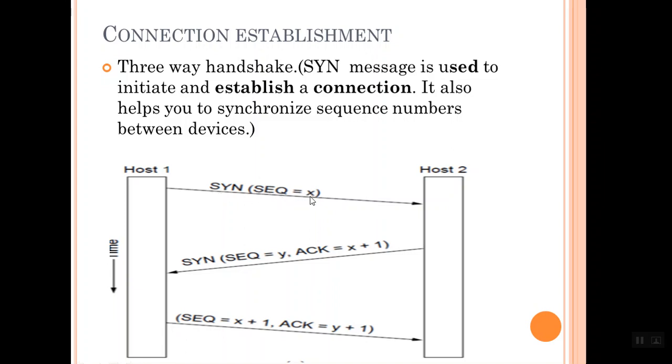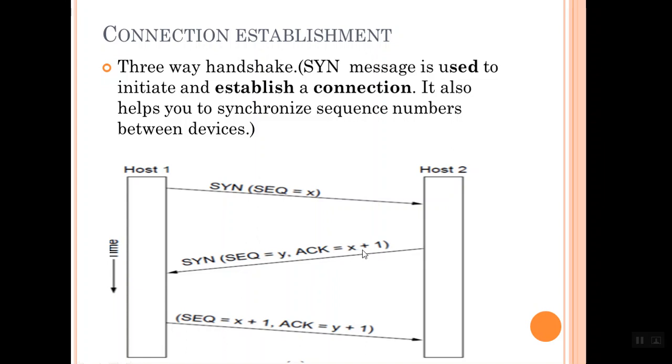This message specifies that the sequence number of host 1 is X, and host 2 will acknowledge with X plus 1, which means host 2 needs a segment with sequence number X plus 1, because it has received X and it now needs X plus 1.